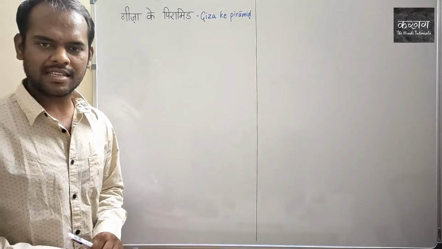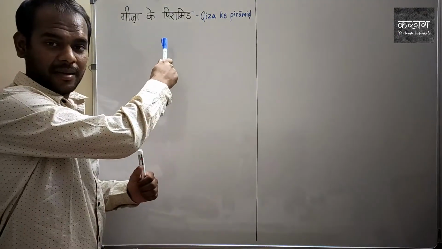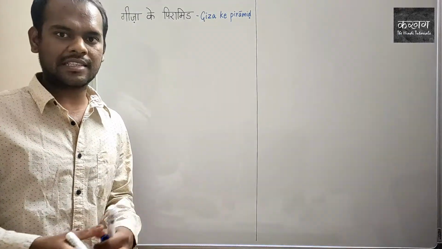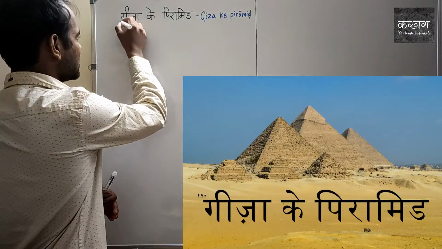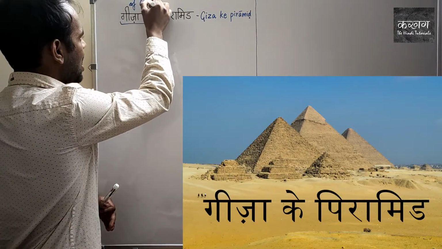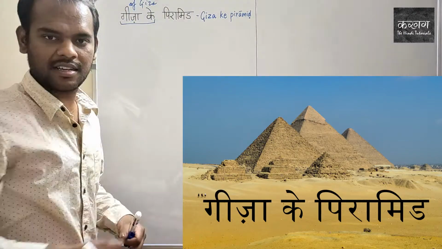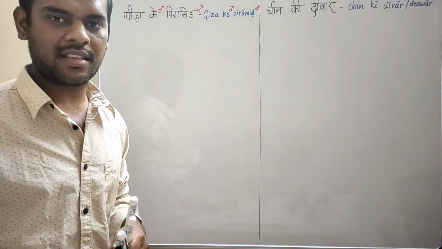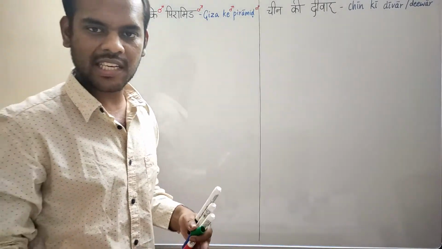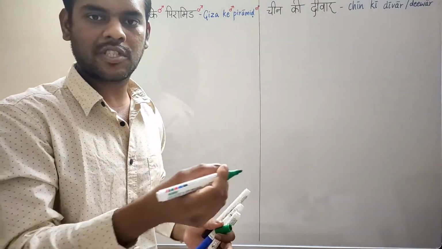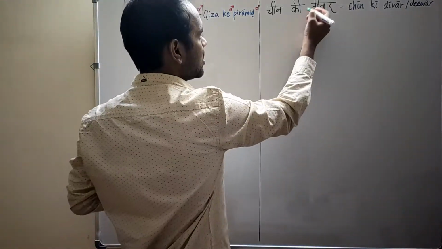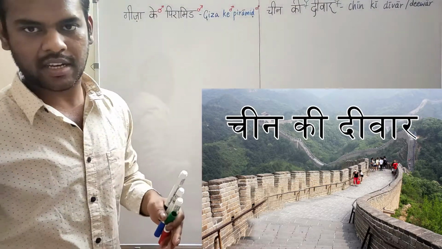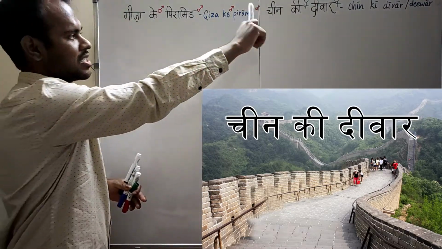The first example is Giza ke pyramid. Giza ke pyramid means the pyramids of Giza, from Egypt. Giza ke pyramids. Now the next example is Cheen ki Diwar. Diwar means wall. So Cheen ki Diwar means the wall of China. The Great Wall of China. So Giza ke pyramid, Cheen ki Diwar.